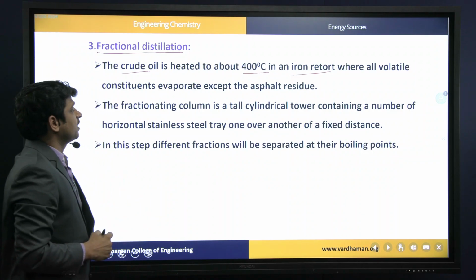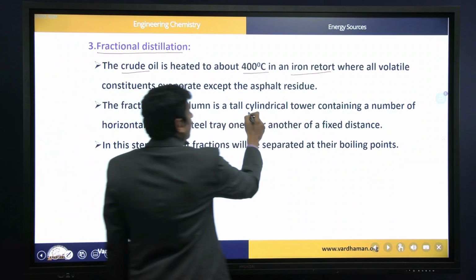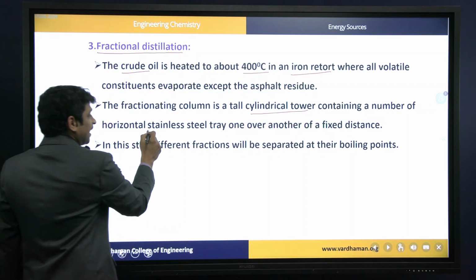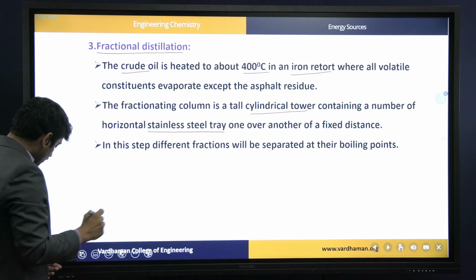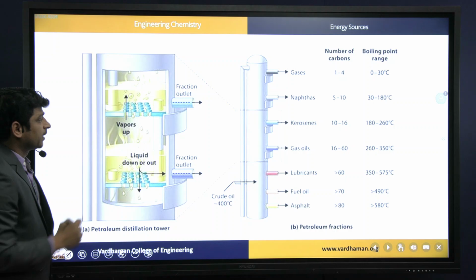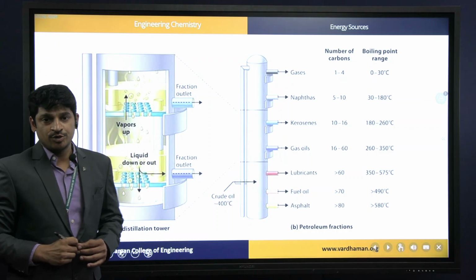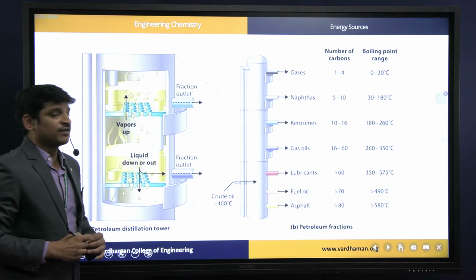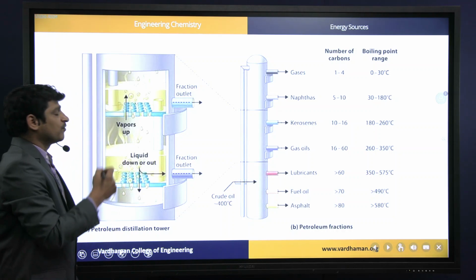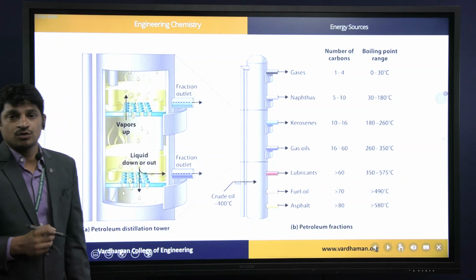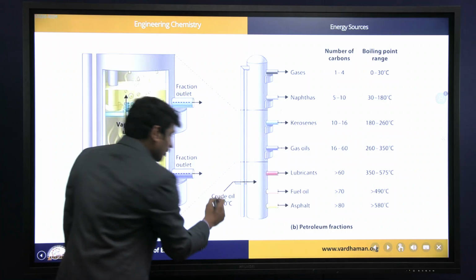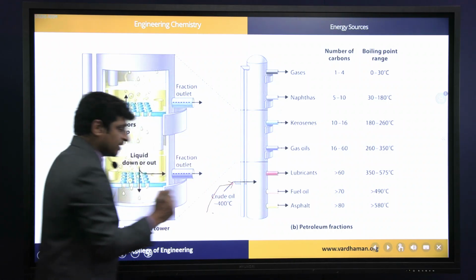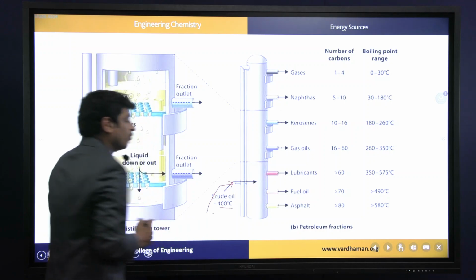So this fractional distillation tower contains a cylindrical tower which is containing horizontal stainless steel trays. So I look into this picture, which explains the arrangement of the fractional distillation tower. Here this tower contains some trays, and of course it is fitted with chimneys also. From the bottom, crude oil is supplied where the temperature is higher, more than 400 degrees centigrade.